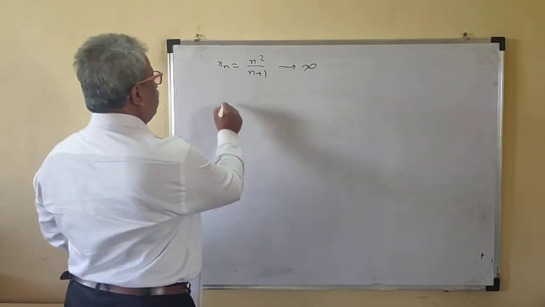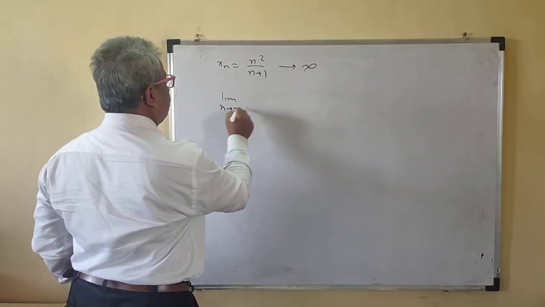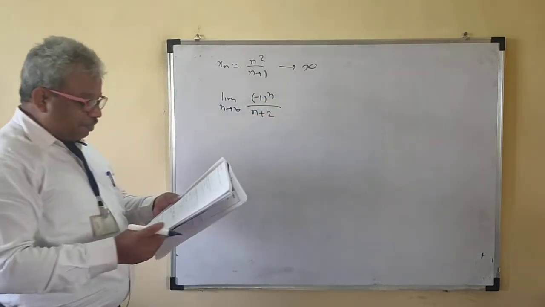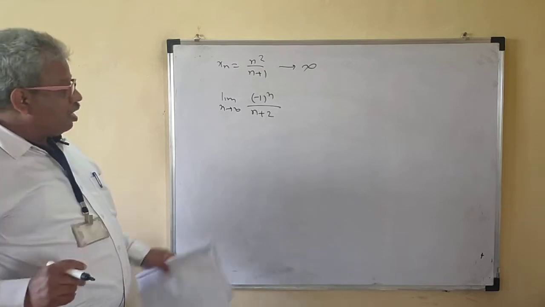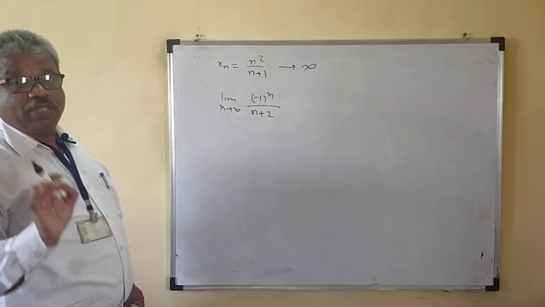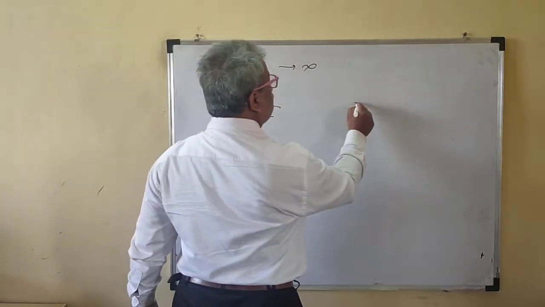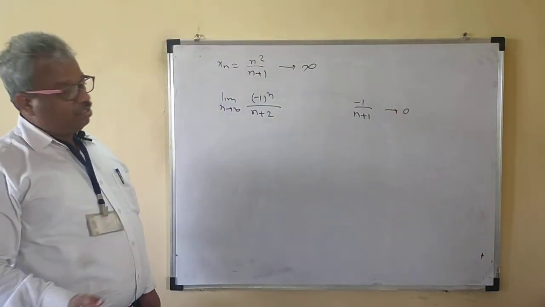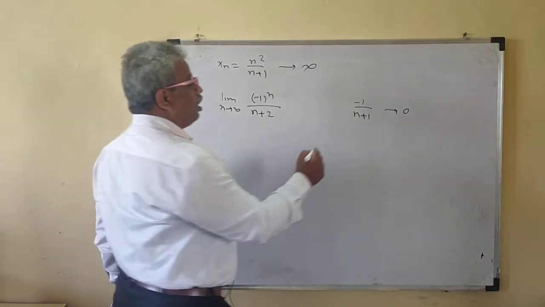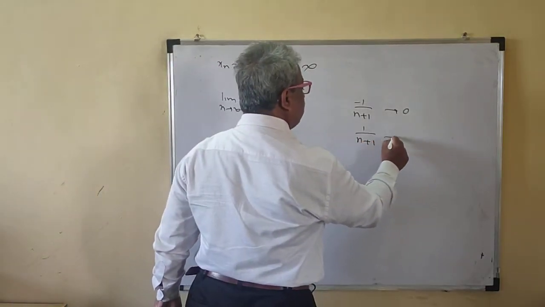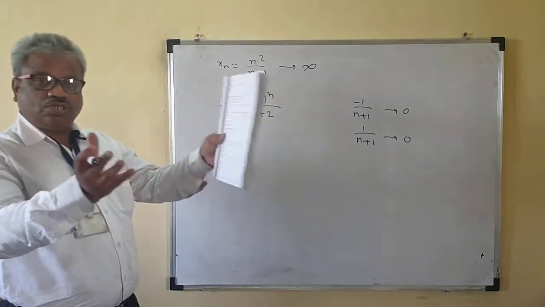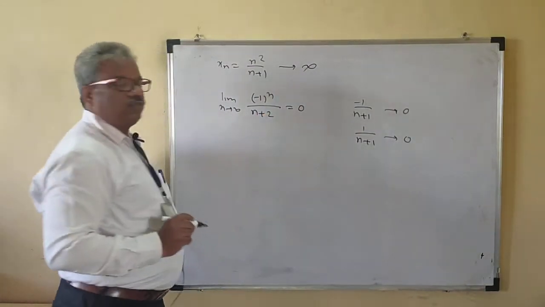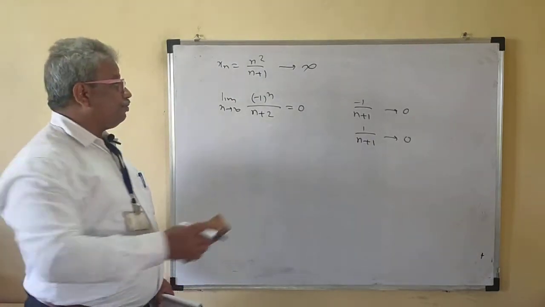Now limit n tends to infinity of (-1) raised to n upon n plus 2. Let us check this one. Minus 1 raised to n is there, so even and odd cases. For odd n, this is minus 1 upon n plus 2, which tends to 0 because the denominator is n and the numerator does not contain n. For even n, it also tends to 0. So odd also tends to 0, even also tends to 0. This limit is 0.